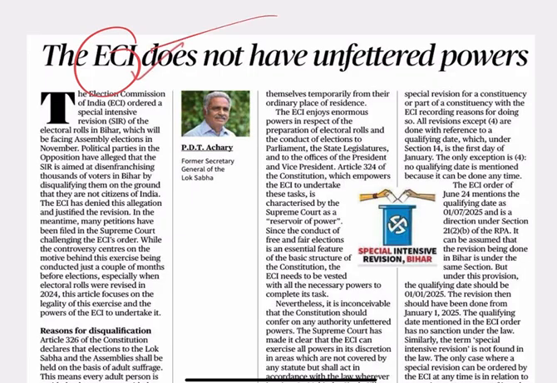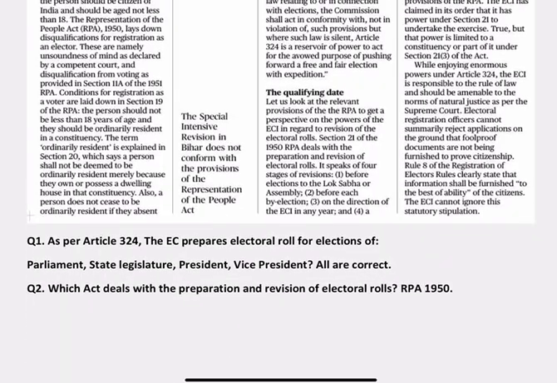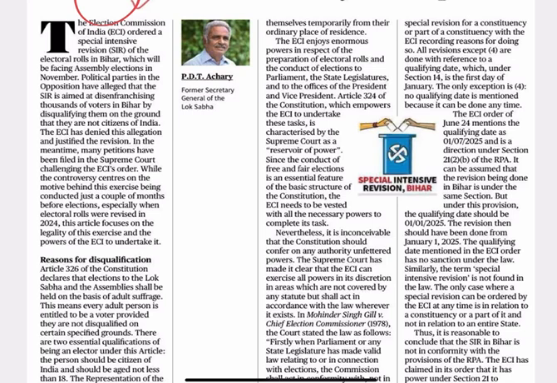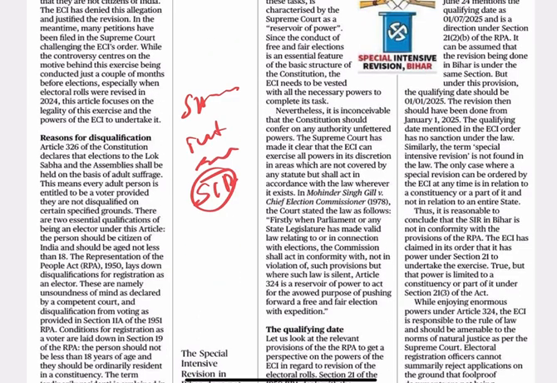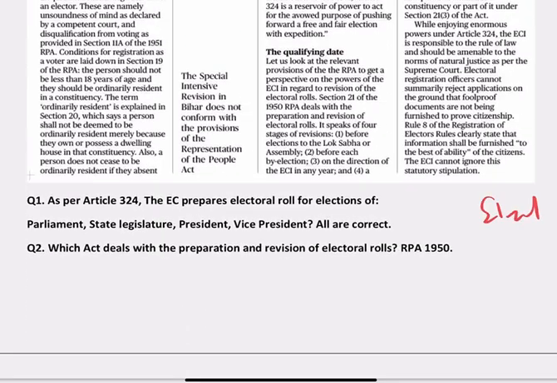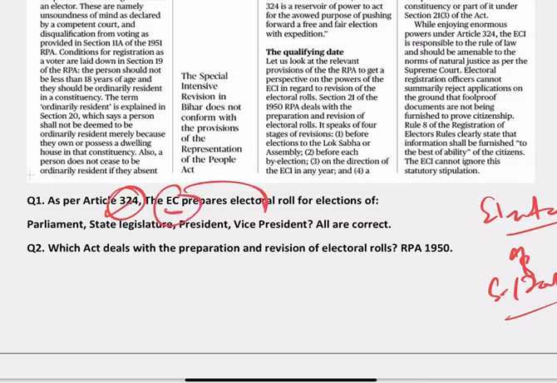Now if you see the next article, it talks about the Election Commission of India. Very important article. It's like right now, if you see in Bihar, a special intensive revision, SIR, is going on. Revision of electoral rolls is the main topic for this question. Okay. Now the very first question, like as per Article 324, the Election Commission. Now remember these small words. Election Commission word use हुआ है, Election Commission of India नहीं use हुआ है.